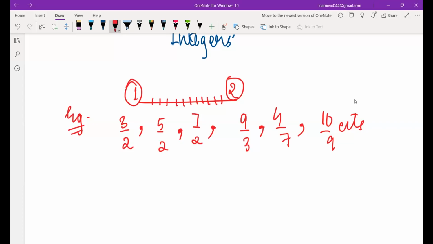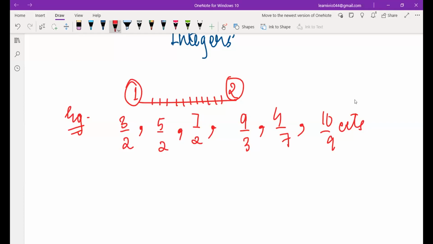Okay, ma'am. So what property do you see for rational numbers? What are they composed of? They are composed of two numbers. Like 3 upon 2. What is 3 known as and what is 2 known as? Three is the denominator. I mean, three is the numerator, and two is the denominator. 2 is the denominator, right? So that means rational numbers are composed of two things. You have a numerator and a denominator, right?